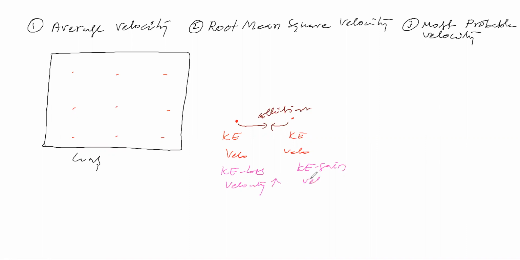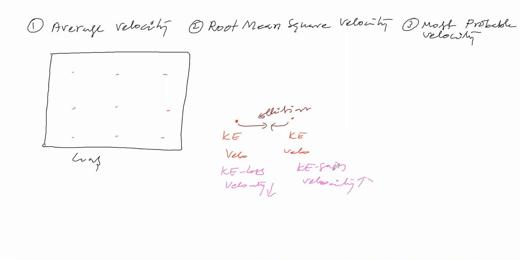For this velocity, what happens? The velocity decreases because kinetic energy decreases. Here the velocity increases because kinetic energy is gained.